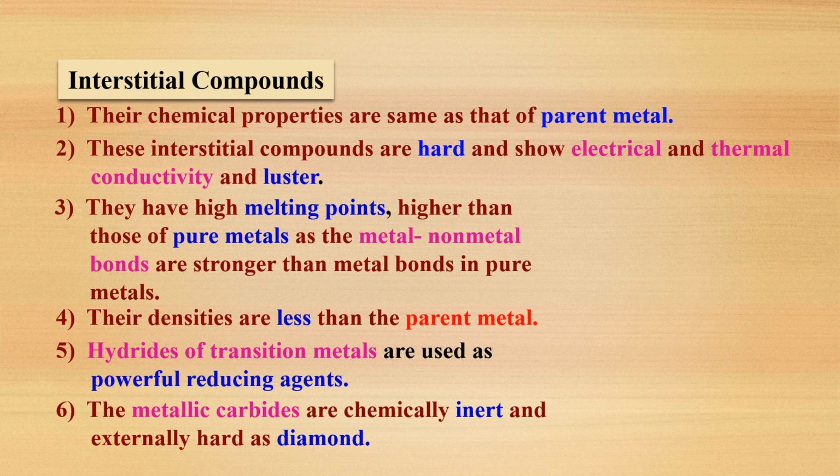So whatever metal carbides form, when the metals combine with carbon, or carbon is trapped in the crystal lattice, the metal carbides will form. Those metal carbides are chemically inert and extremely hard as diamond.